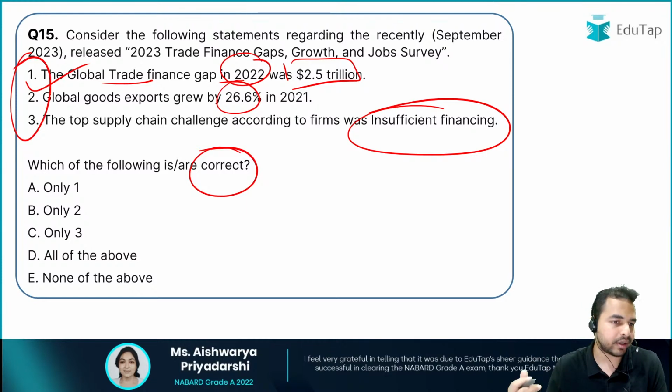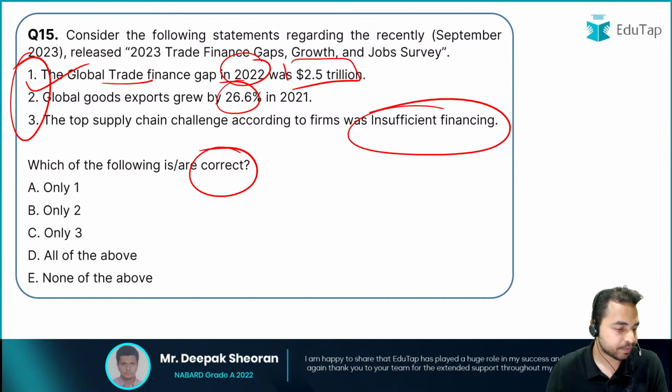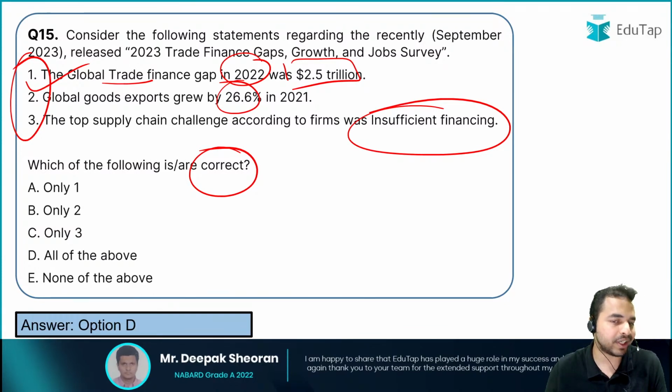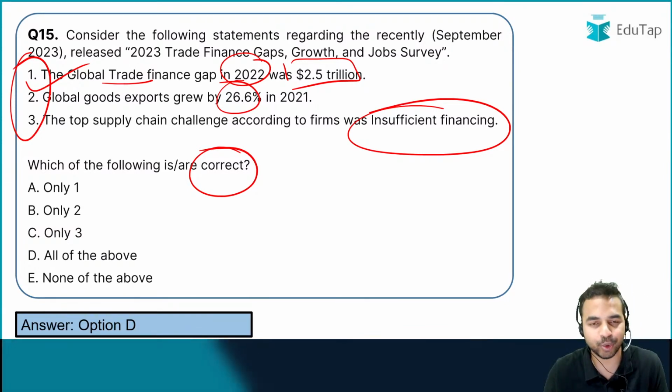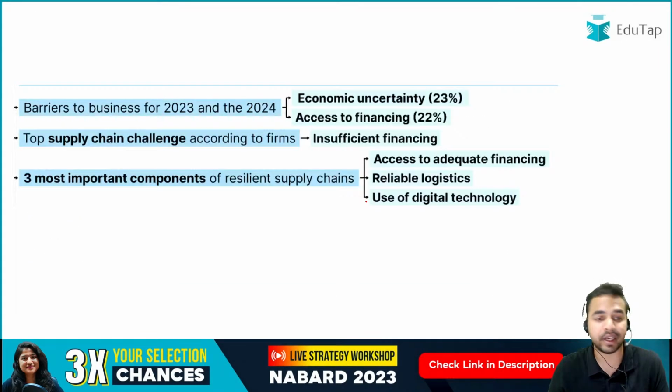So what is the right answer to question number 15? What is that particular option which is correct? So the right answer here is option D, that is all of the above statements are absolutely correct. So हम ये दो statements तो देख ही चुके हैं, अब हम बाकी की statements को भी जल्दी से देख लेते हैं my dear friends.